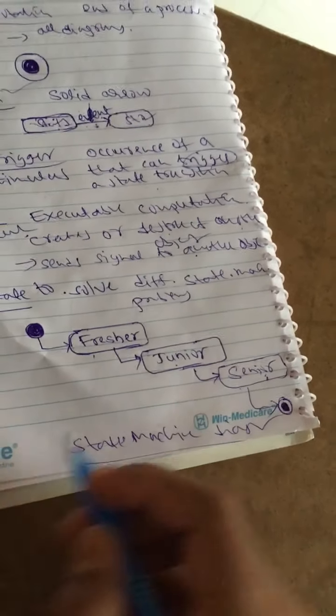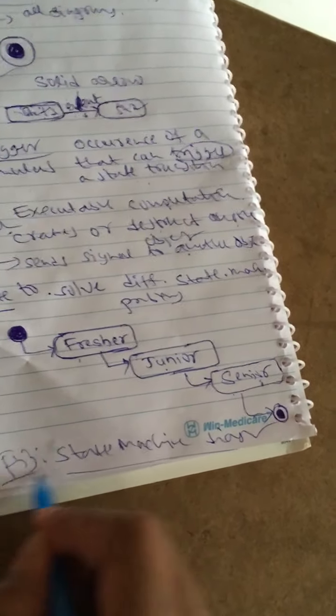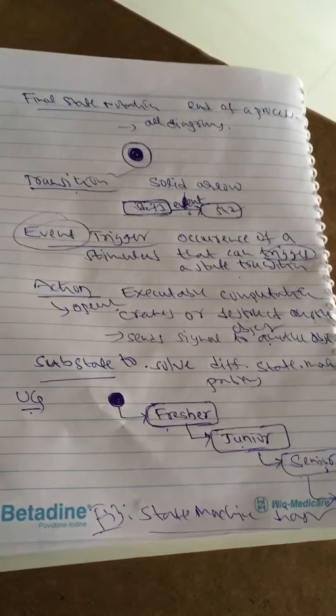So this is about the state machine diagram. We will look at the next topic in our next class. Thank you.